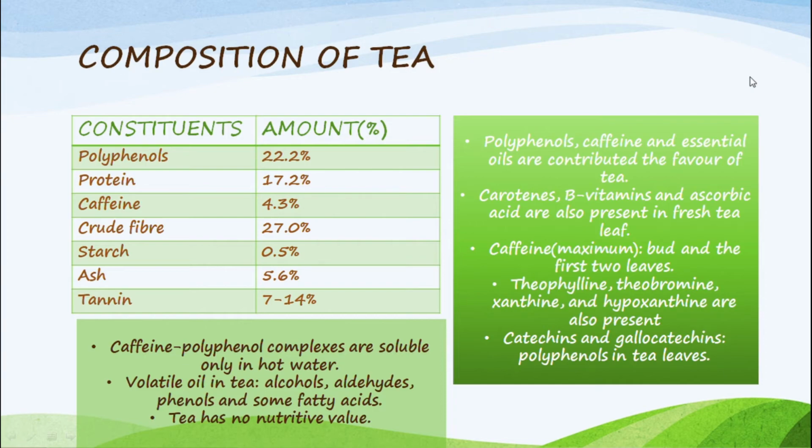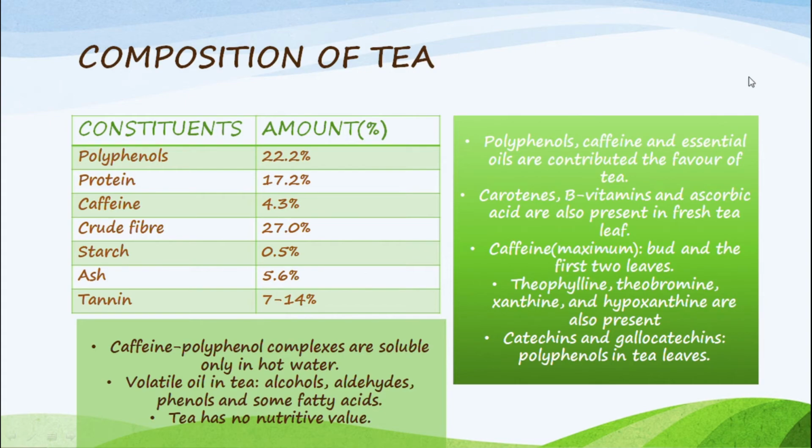The main polyphenols are catechin and galactocatechins, which are present in tea leaves. Due to oxidation, theaflavin and thearubigin are also produced. Those are antioxidants, and theaflavin and thearubigin impart colors and typical flavor of tea.